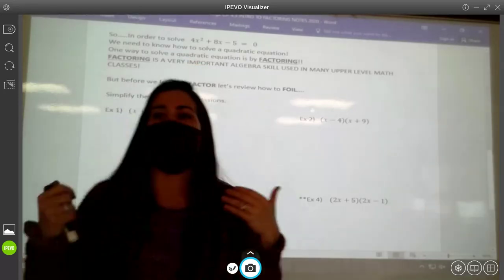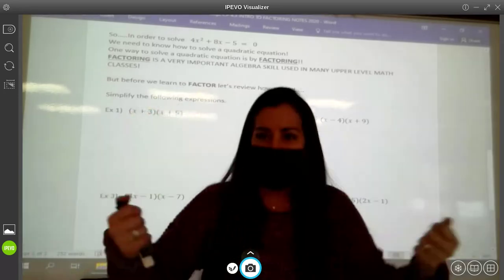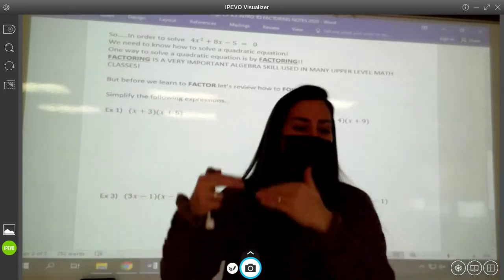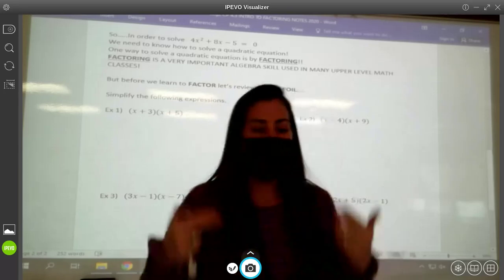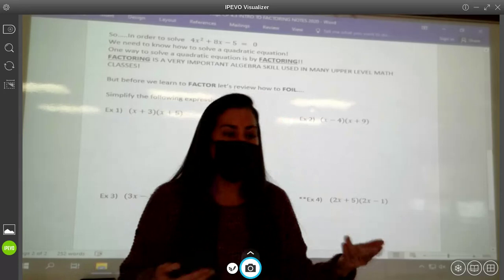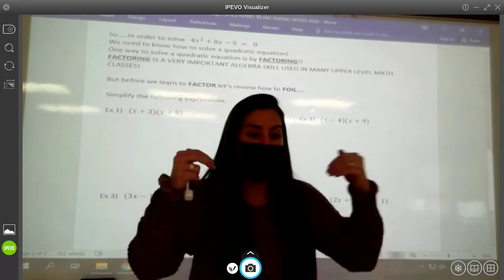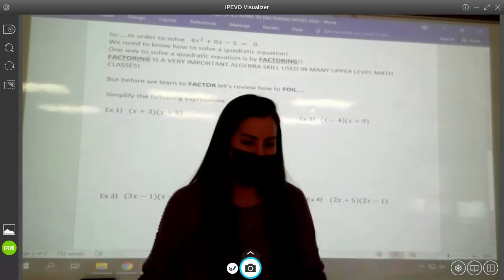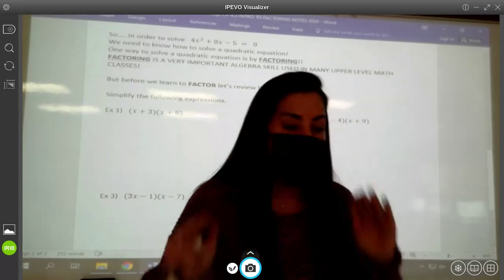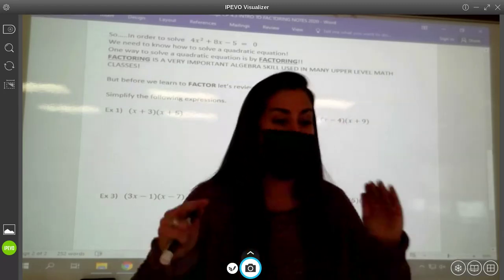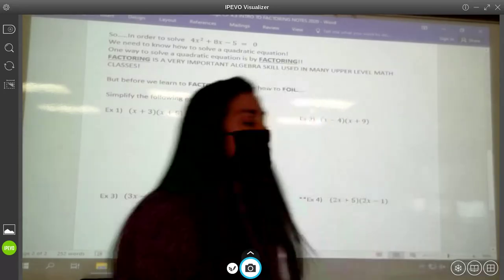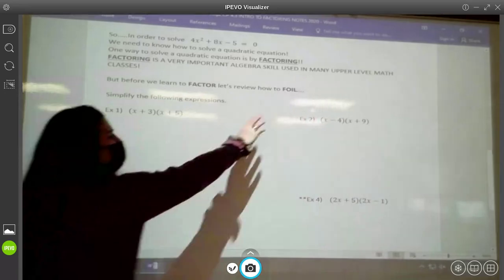However, before I teach you guys how to factor, I want to review something with you. Do you guys remember how to FOIL? First, outside, inside, and last. Factoring is literally undoing a FOIL. So if you remember how to FOIL, factoring sometimes can be a little bit easier because you're really just undoing a FOIL when you factor something. So today, I don't even want to show you factoring yet. I want to review what foiling looks like so that when I teach you how to factor on Wednesday, this might look a little bit easier, okay? So all we're going to do today is review FOIL.